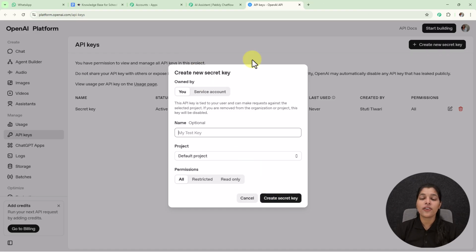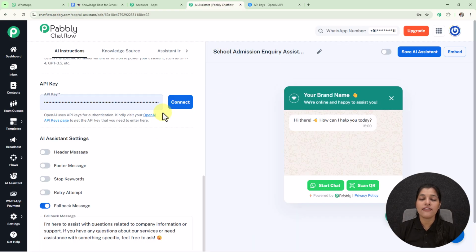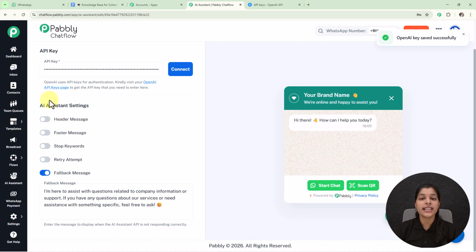But for now, I already have my API key which I am going to paste over my Pabbly Chatflow. So here I have entered my API key. Now let's click over this connect button. And here we are getting this pop-up which means our OpenAI key has been saved successfully. And now we are getting this AI assistant settings section from where you can modify some of your AI assistant settings.